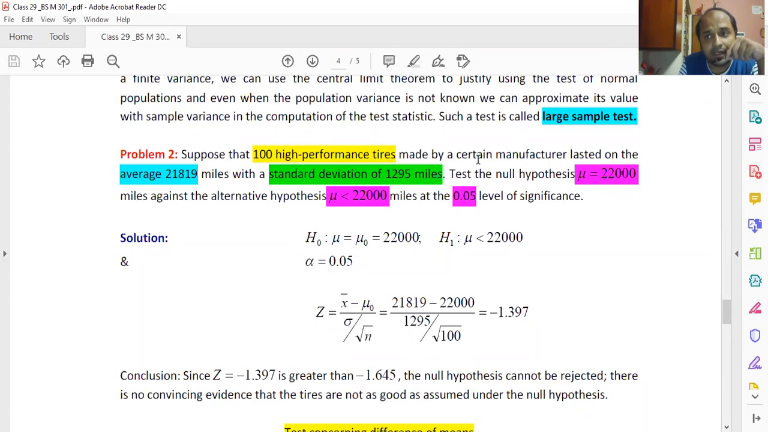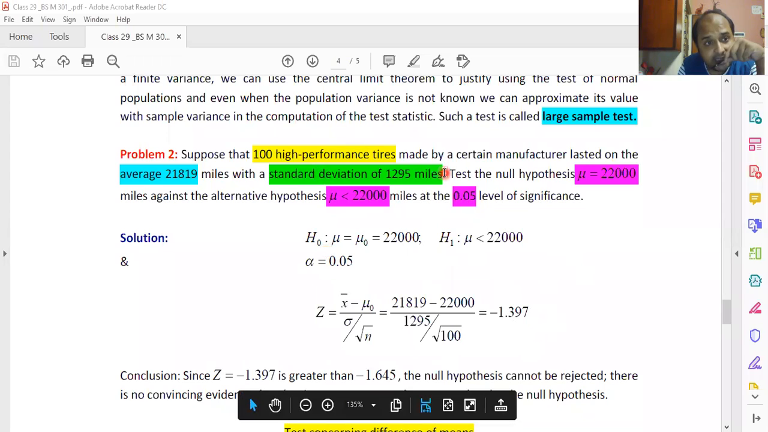So accordingly we have written our null and alternative hypothesis. H0 stands for mu equals 22,000 and H1 stands for mu lesser than 22,000. Alpha is set at 0.05 because they have mentioned it. After calculating, we have got Z to be minus 1.397.